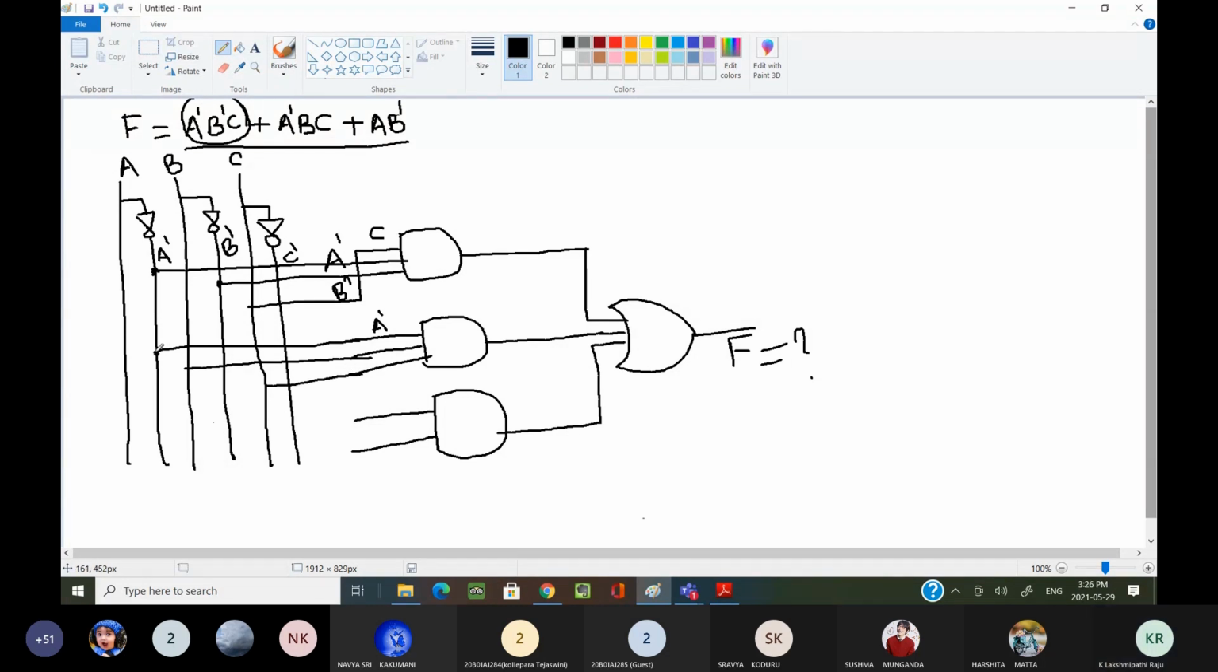Okay. Now for your better understanding, you can consider these dotted points as the connections. Now here, A and B complement. Okay, this is my A and this is my B complement. Now this is the final output.